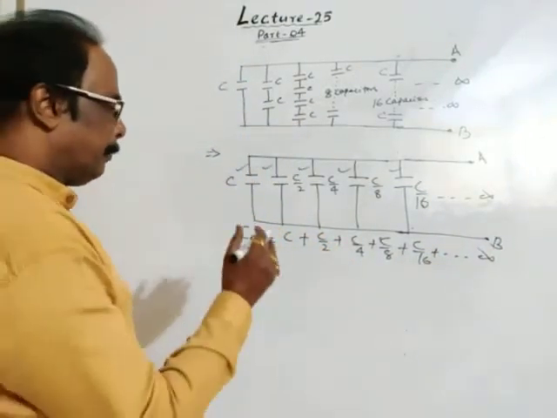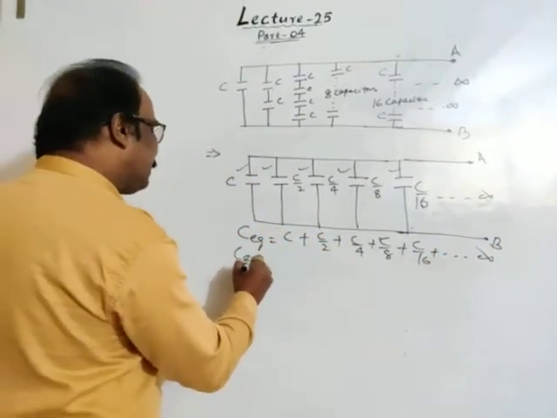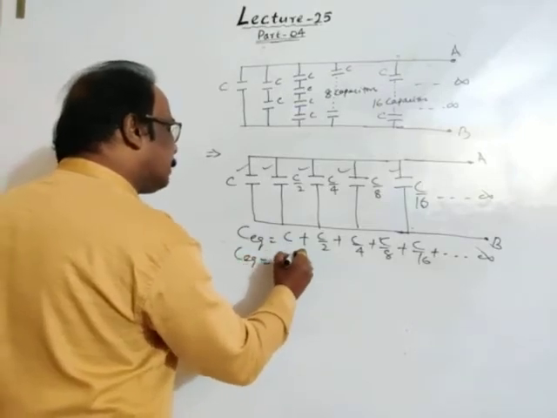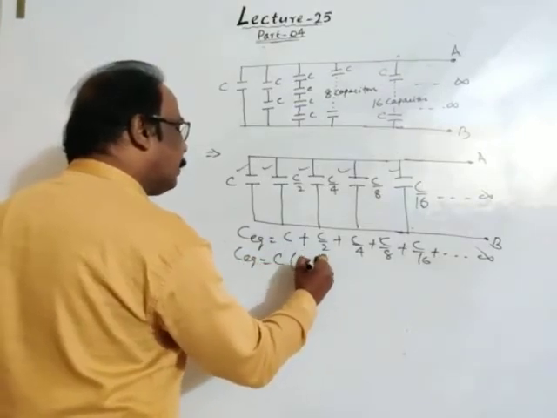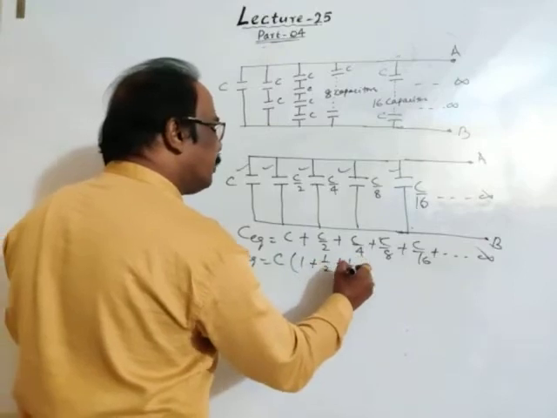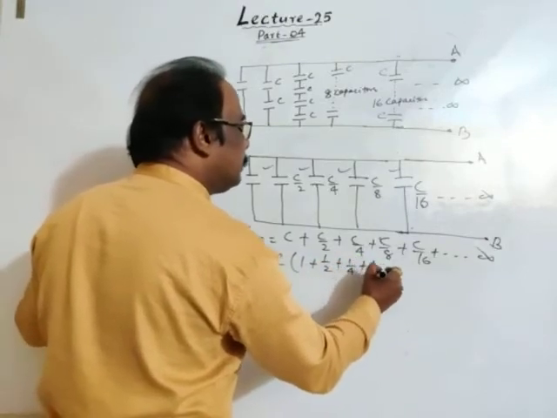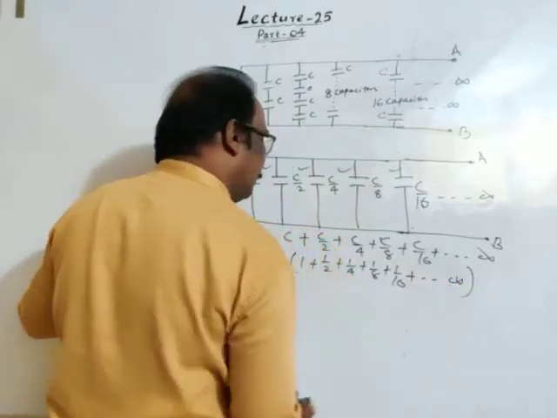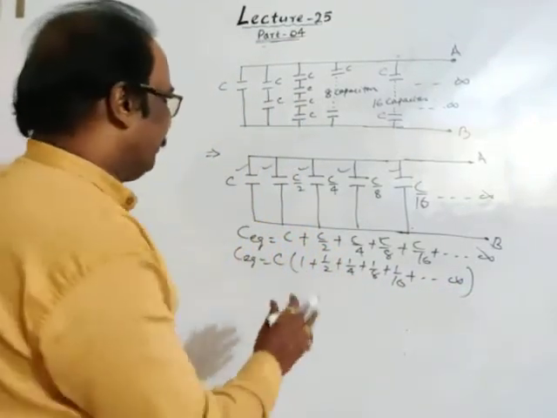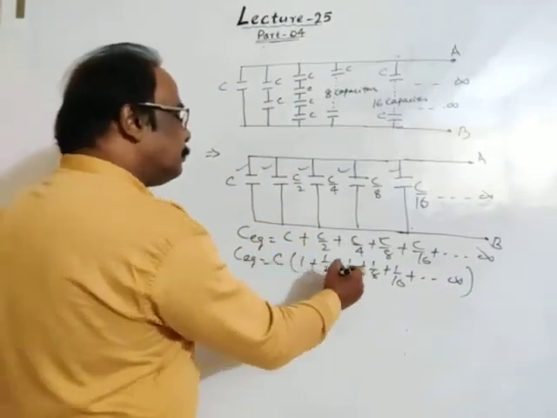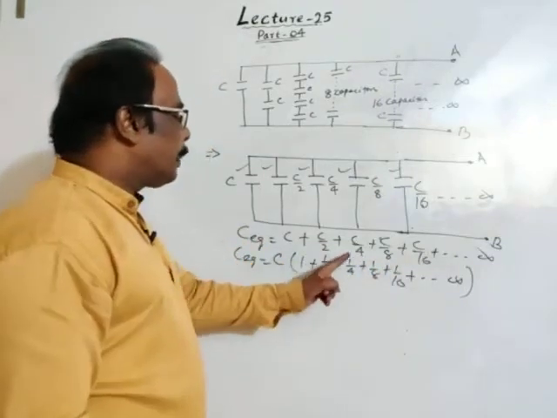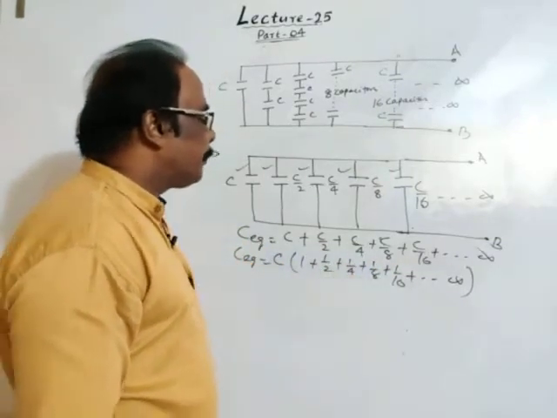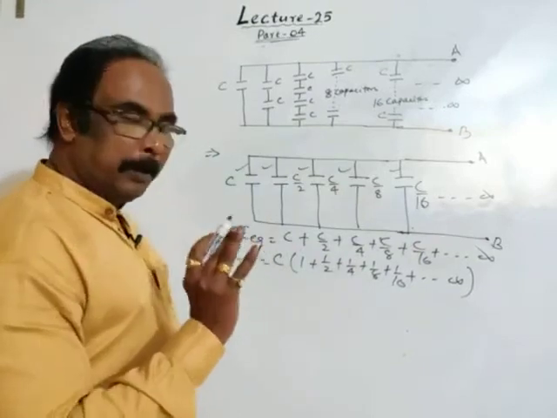Then the equivalent capacitance is, bringing C common, C times the bracket of 1 plus 1 by 2 plus 1 by 4 plus 1 by 8 plus 1 by 16 up to infinity. Is it clear?